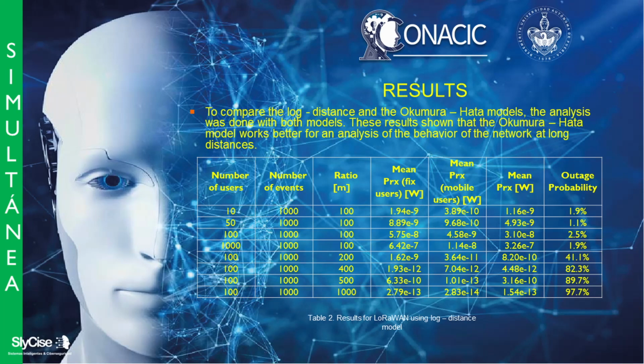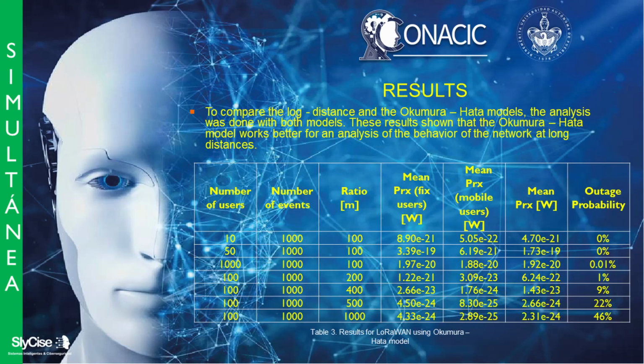To compare the log distance and the Okumura-Hata models, the results are shown in table 2 for the log distance, where it is shown that at a distance of 200 meters, the outage probability is almost 42%. Table 3 shows the results for the Okumura-Hata, where the outage probability is lower. These results show that the Okumura-Hata model works better for an analysis of the behavior of the network at long distances.